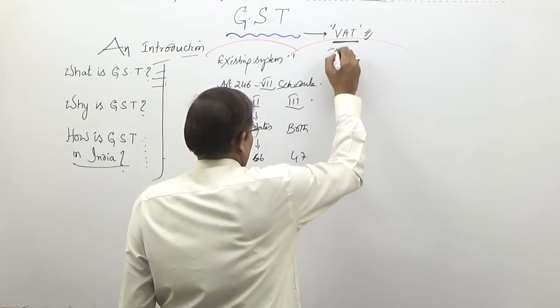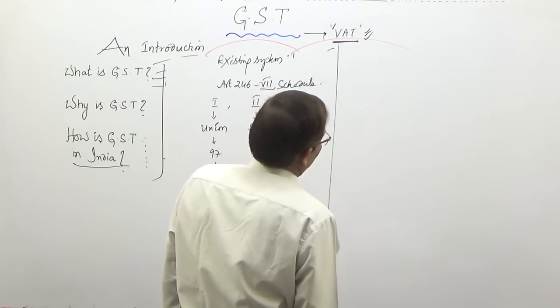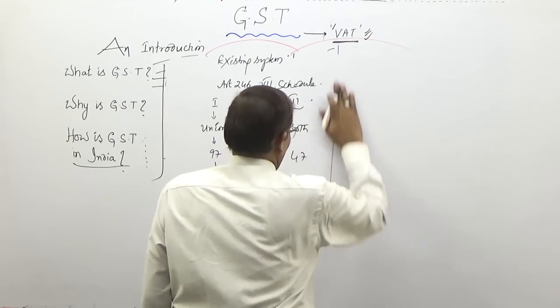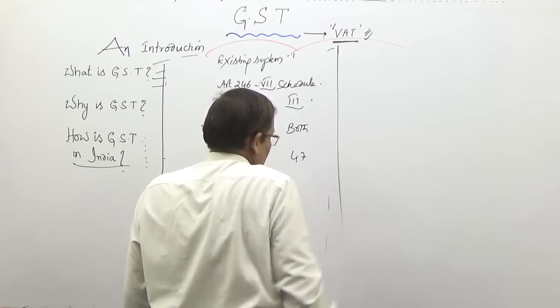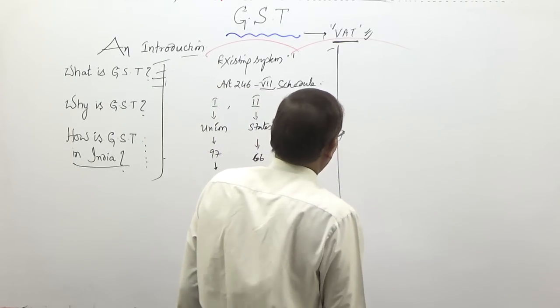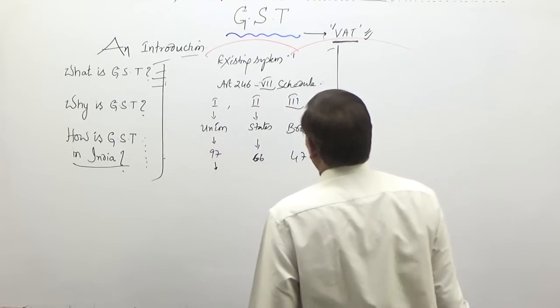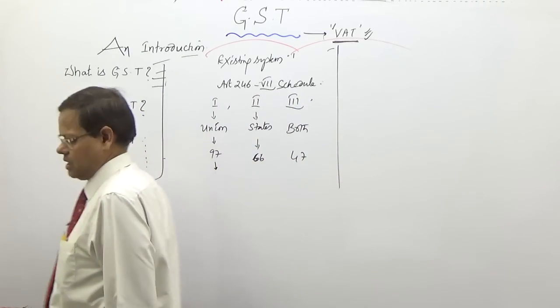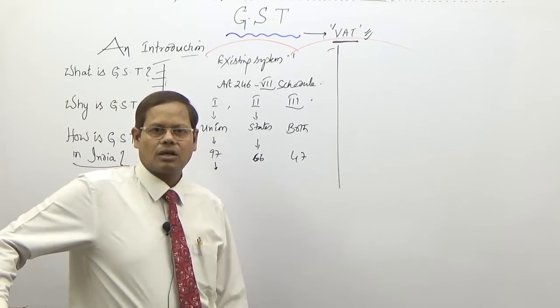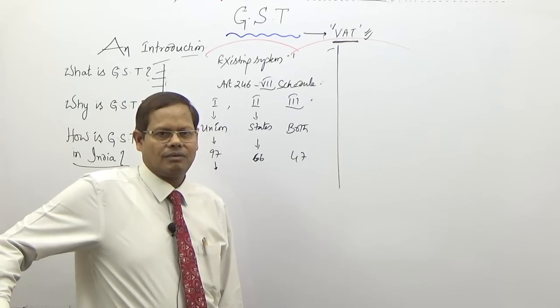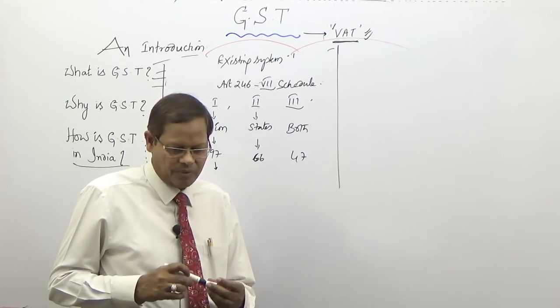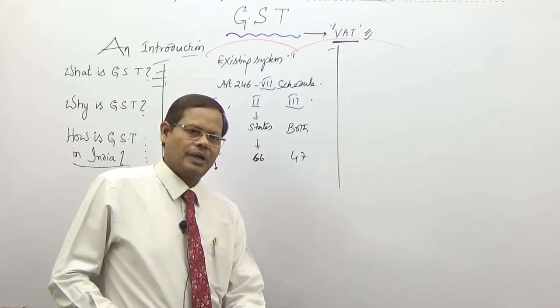So, this jurisdiction of center and state is somewhat complicated. Not only complicated, this is not conducive to the taxation system that is prevailing in the world today.